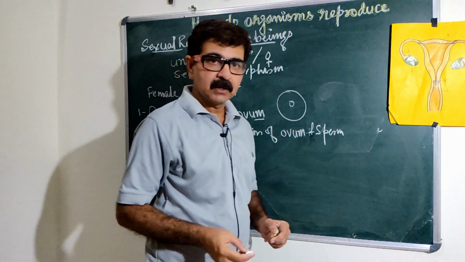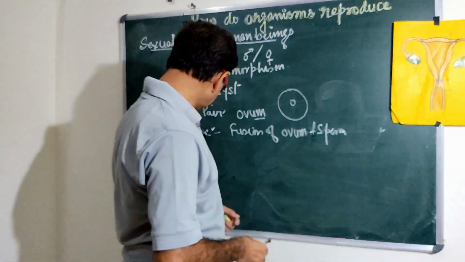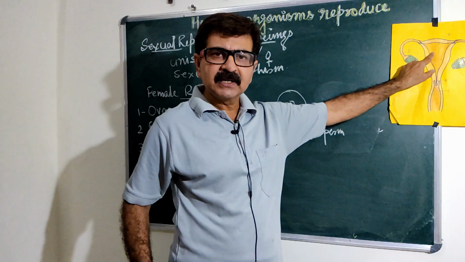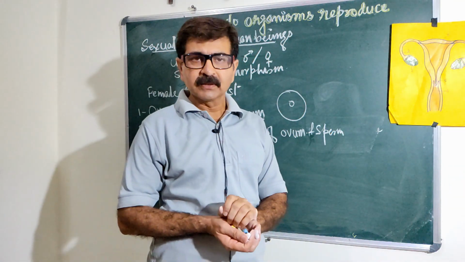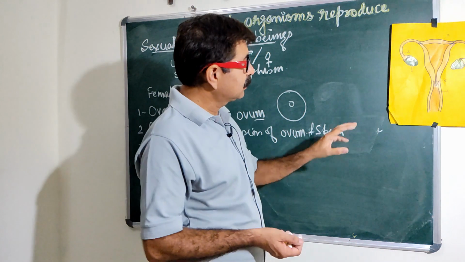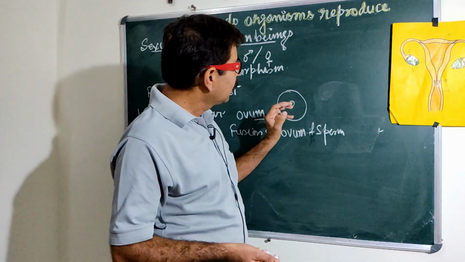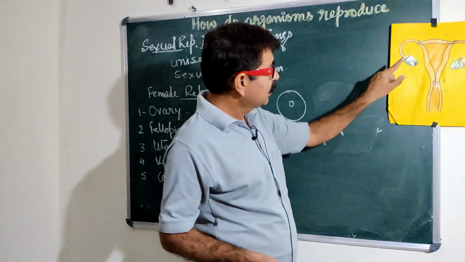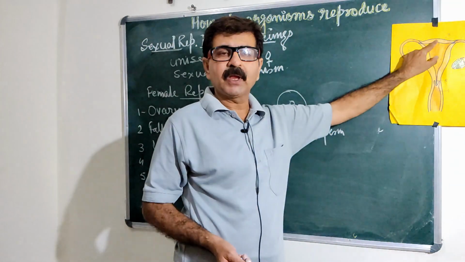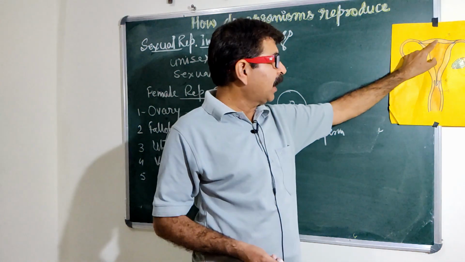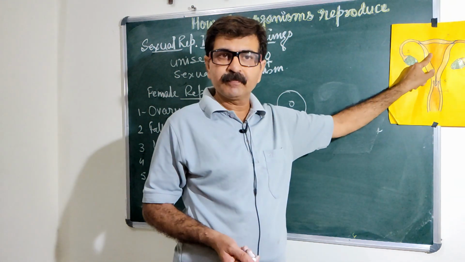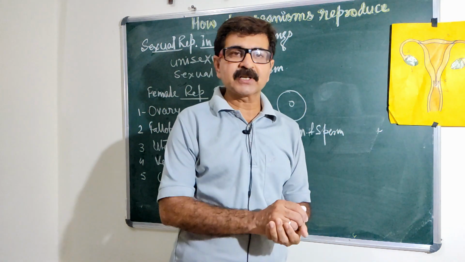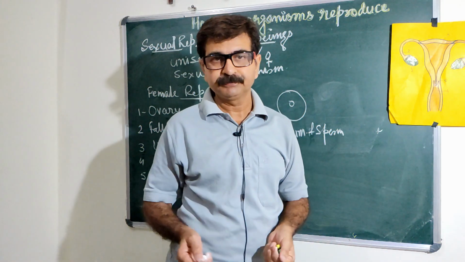so that zygote forms. Then we have the uterus, a muscular sac-like structure. This uterus helps in the development of the zygote. After fusion, zygote is formed here, but it is implanted into the walls of the uterus. After formation, it implants here and starts to develop into the embryo.